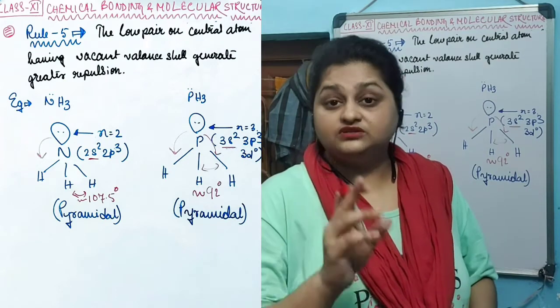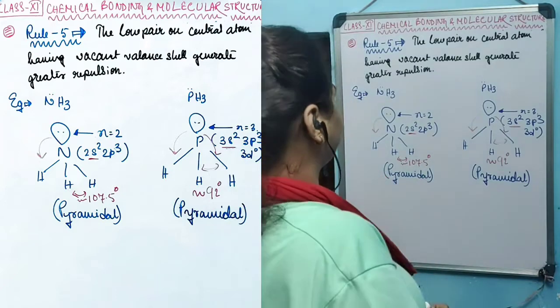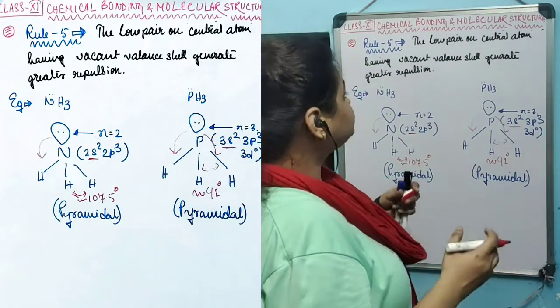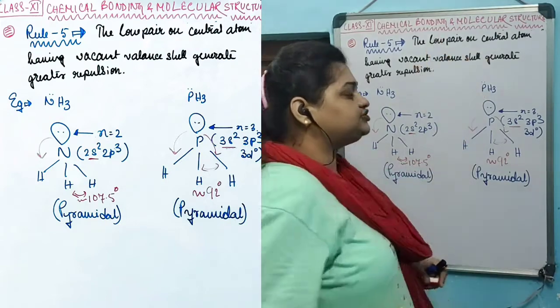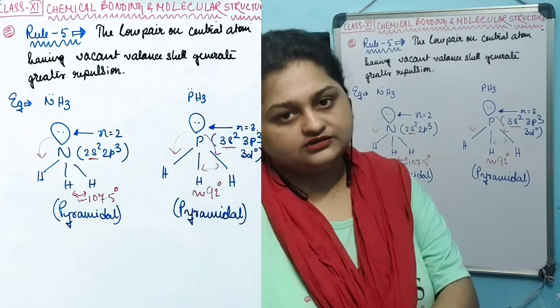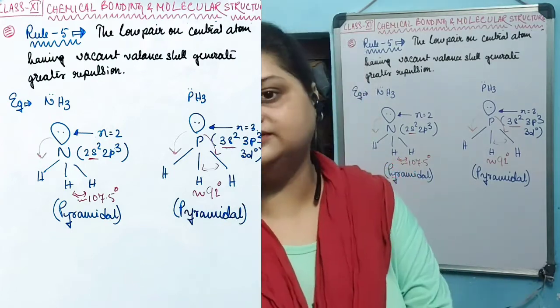That's why the last rule in VSEPR theory says the lone pair on a central atom which has a vacant valence shell generates greater repulsion on the other lone pairs or onto the other bond pairs.